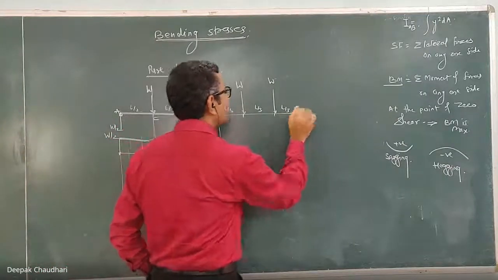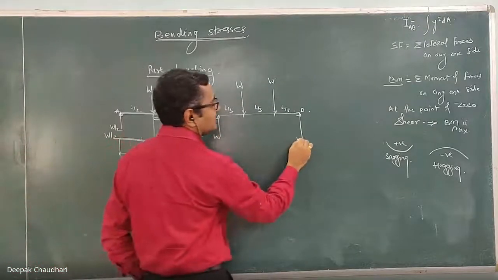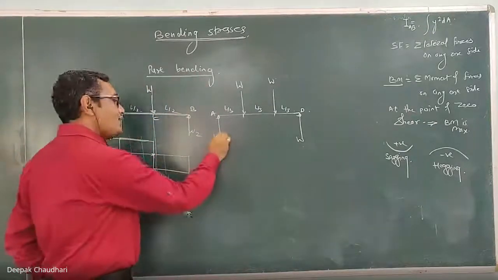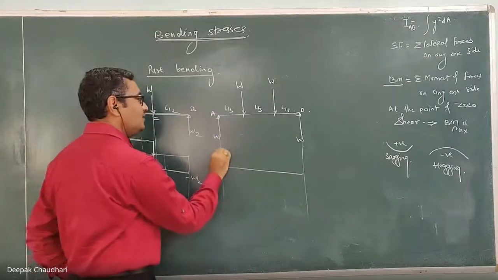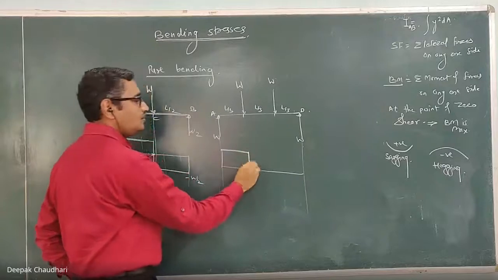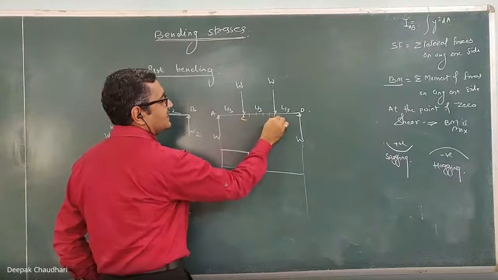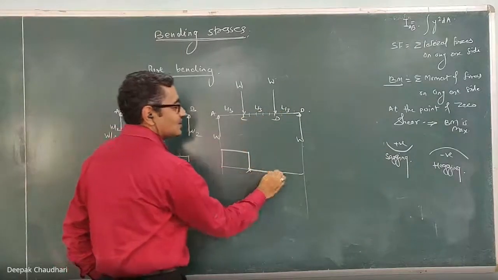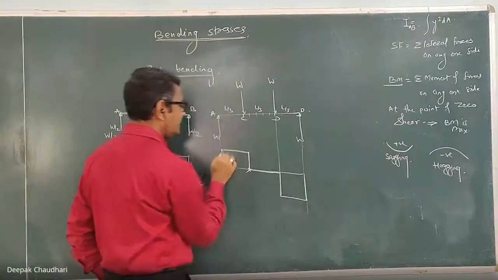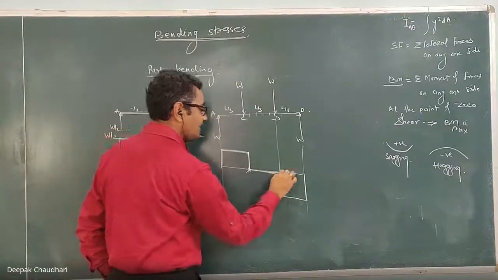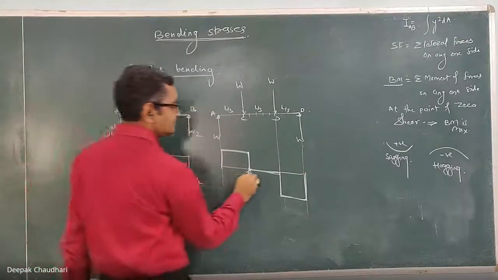If I consider this beam here, because of symmetry, this support reaction is also W, and this support reaction is also W. Now for this, if I draw the shear force diagram, here it is W constant, W down, so it will become 0 here. If I calculate the shear force from this point C to D, you will get 0 shear force here. I told you that just move in the direction of the applied forces, and you get the shear force diagram. So this is the shear force diagram.